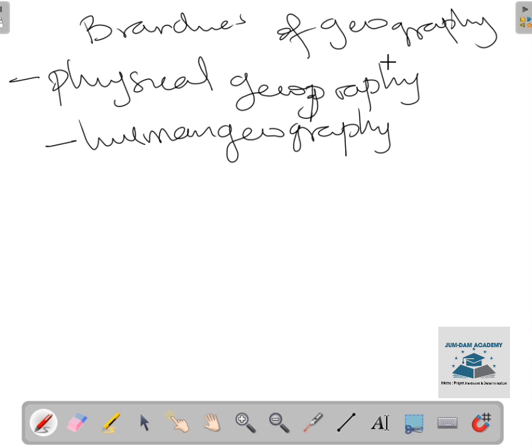However, human geography, in contrast to physical geography, explains how human societies are organized and how they interact with the environment. That is human geography. Human geography explains to us why human societies are organized and how we interact with the environmental condition. That is how the activities of man affect the natural processes that take place in the environment. How what we do as humans affects the natural factors of the environment. That is what human geography is all about.